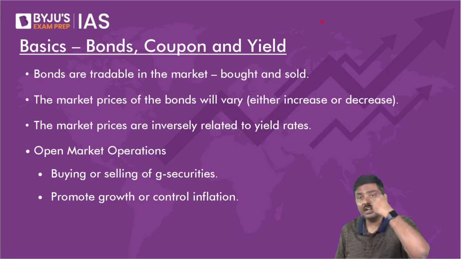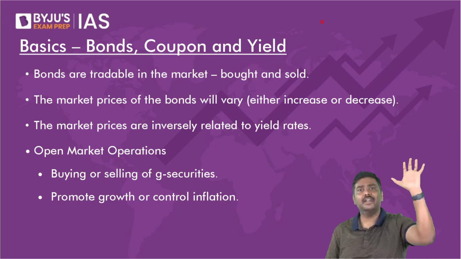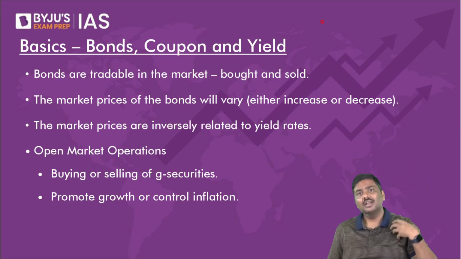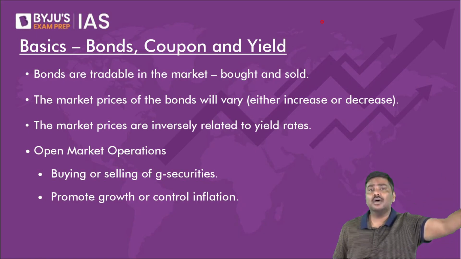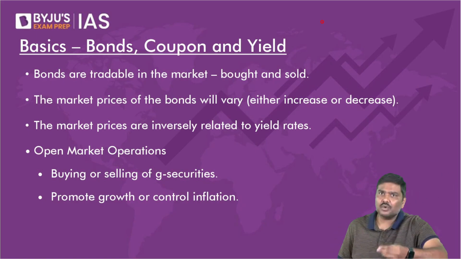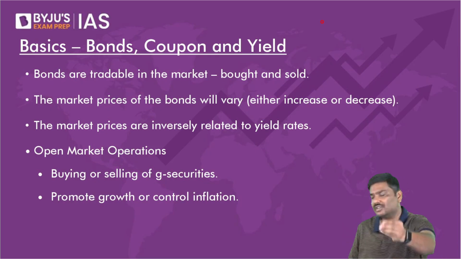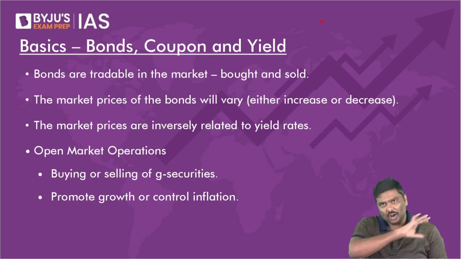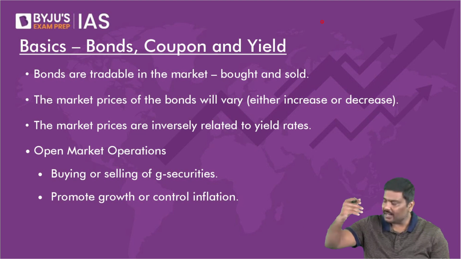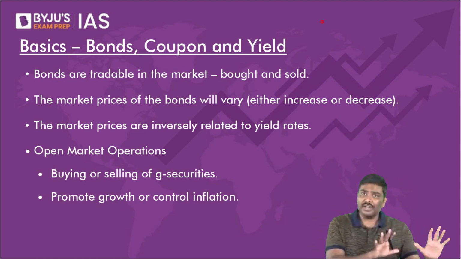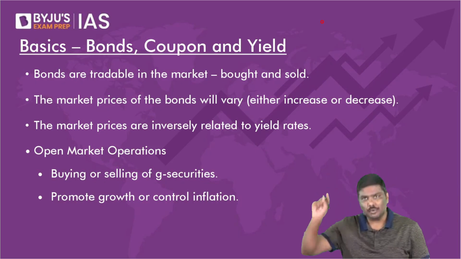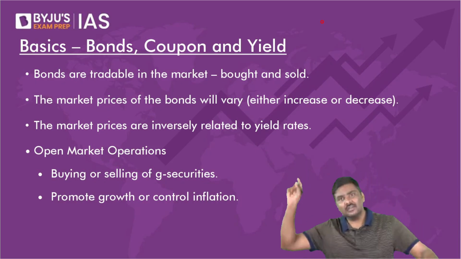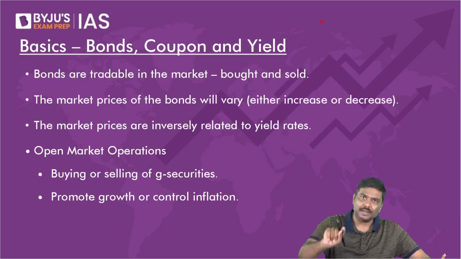UPSC will not ask you this calculation. If you don't trust me, the concept of yield is not new. It is centuries old. Check in which year a question has been asked on calculation of the yield rate. UPSC will not ask you the calculation on yield rate, leave it. But what you need to simply remember is yield rate is inversely proportional to market prices.